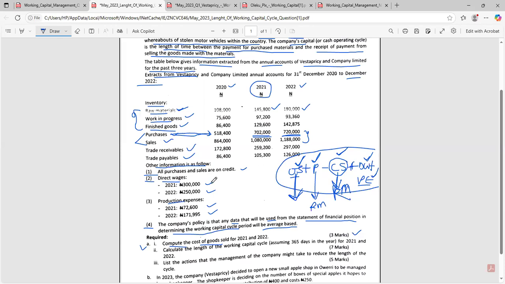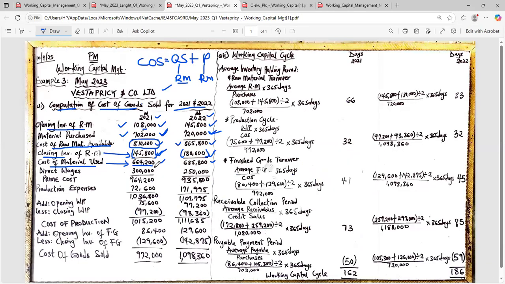But because in this question we have direct wages and we also have production expenses, we need to factor them in. So what's our direct wages in the question? 2021, 300,000. 2022, 250,000. Copy them here. Direct wages 300,000, 250,000. Add them together. That will give us our prime cost: 964,200 to get that, and 935,800. Am I making sense?